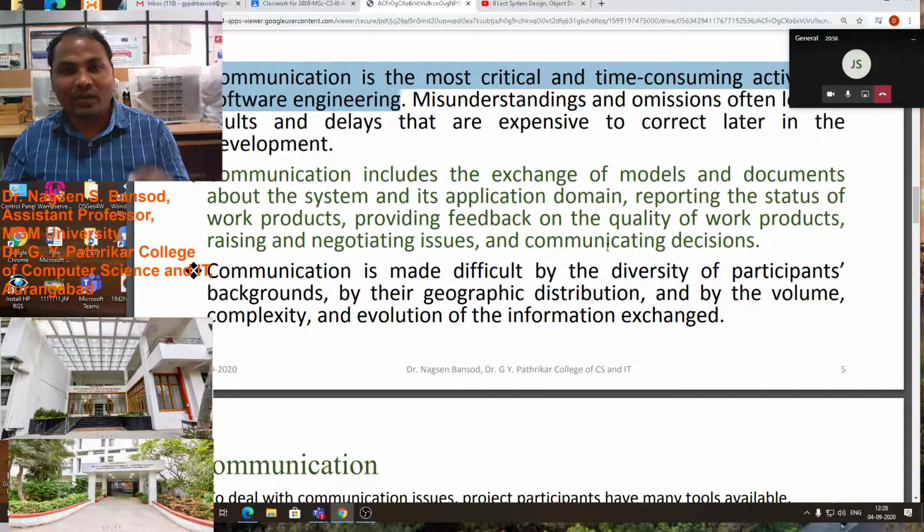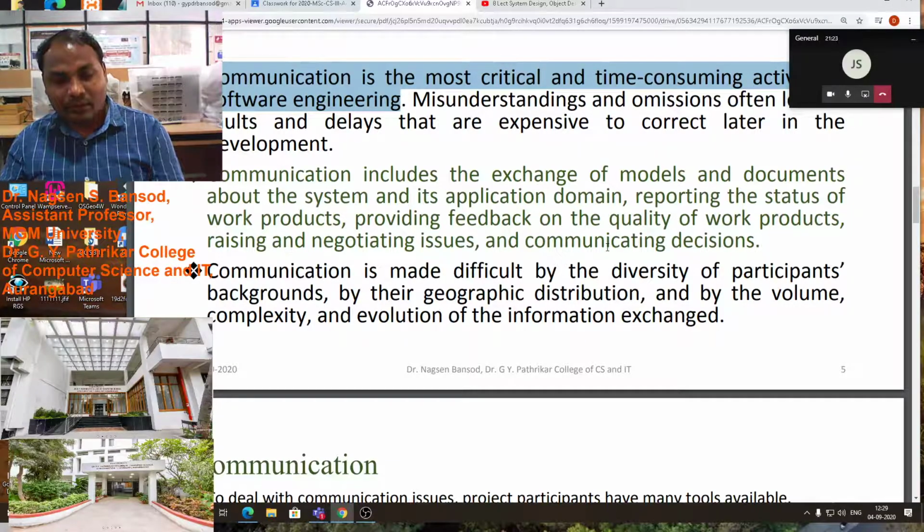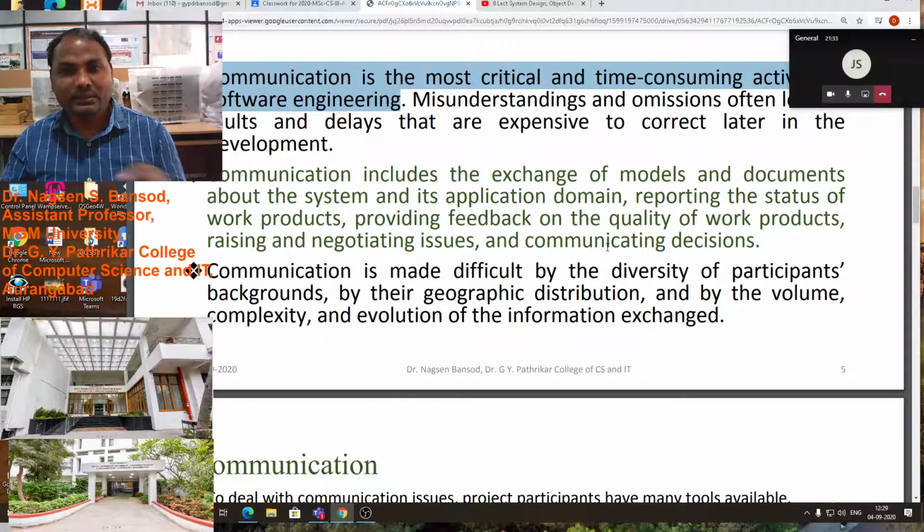Suppose you are the manager, then your programmer should tell you the status of programming, how much part is remaining, how much is finished, and what he will complete in the next stages. He should convey all that to you. That is communication.